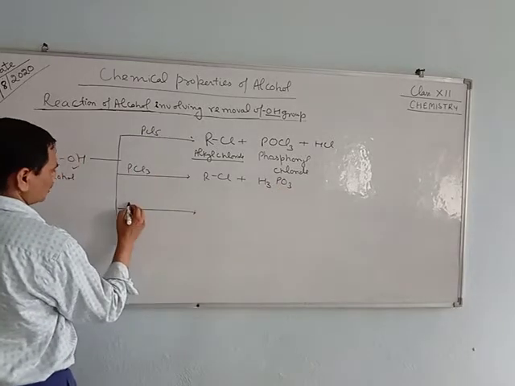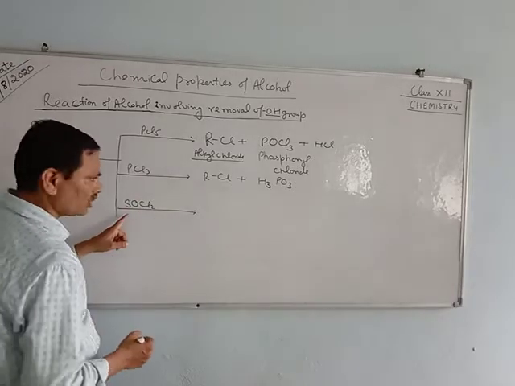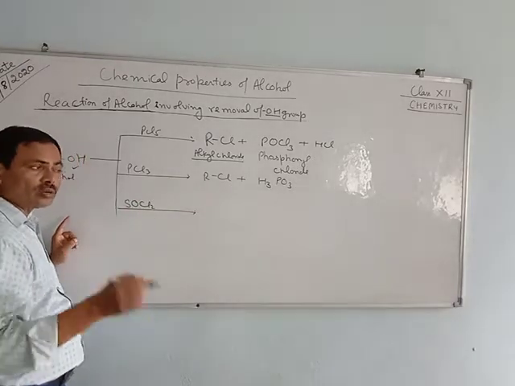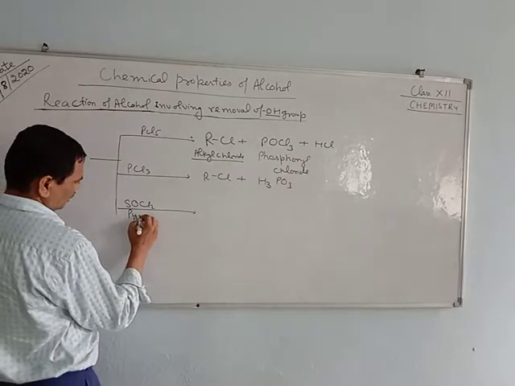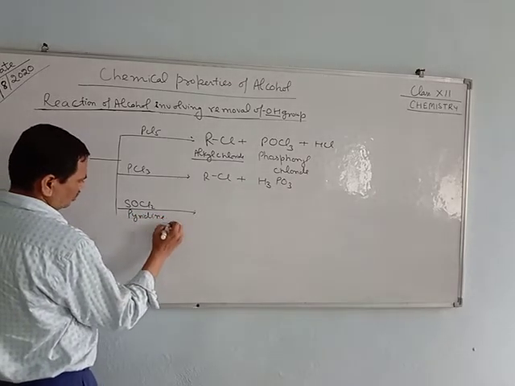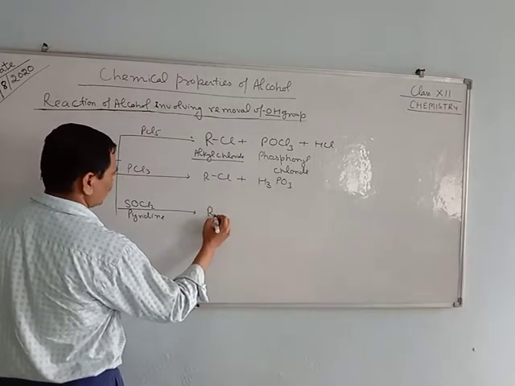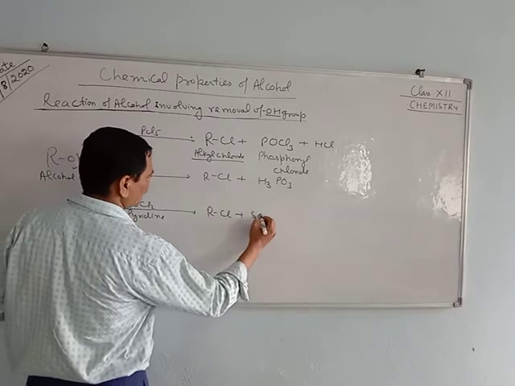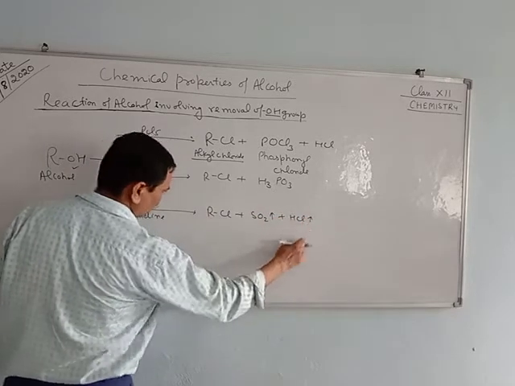When the reaction is carried out with thionyl chloride, SOCl2, in the presence of pyridine, it forms RCl plus sulfur dioxide plus HCl, hydrogen chloride.